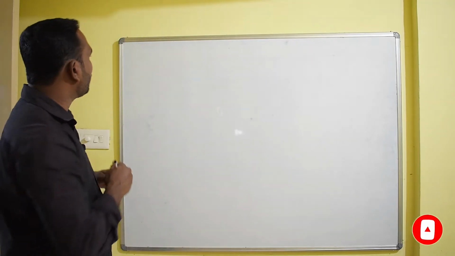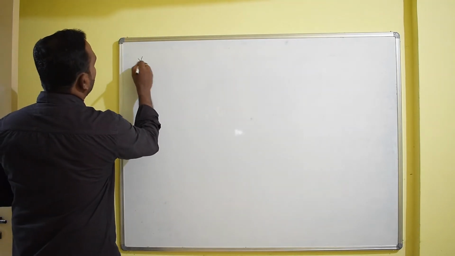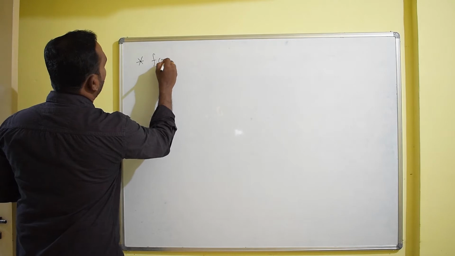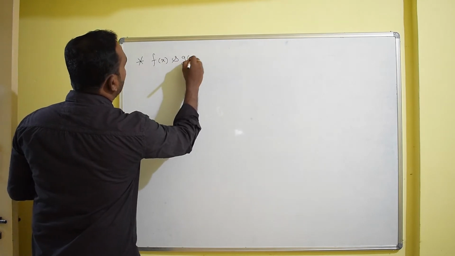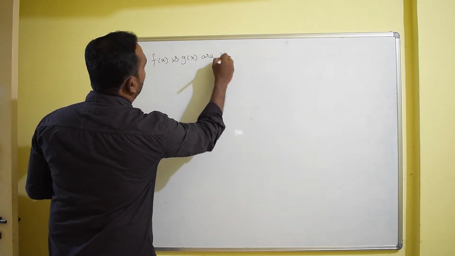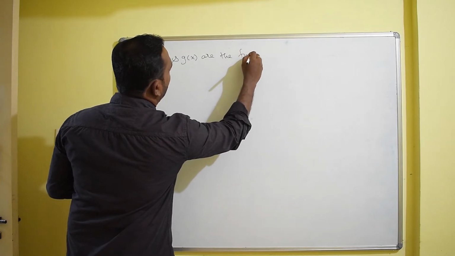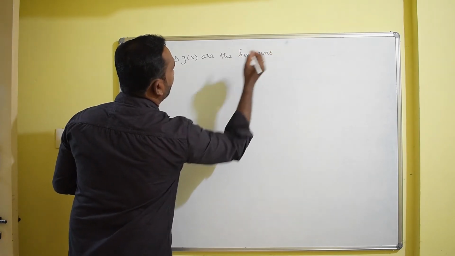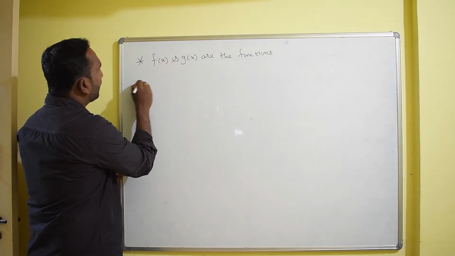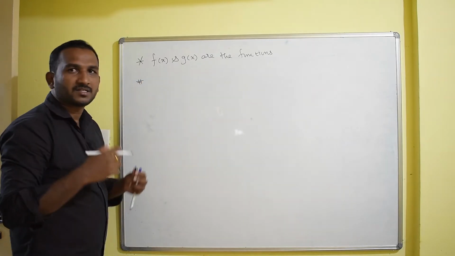But in this Cauchy mean value theorem, I am going to consider two functions, f of x and g of x. Then they should satisfy certain conditions.